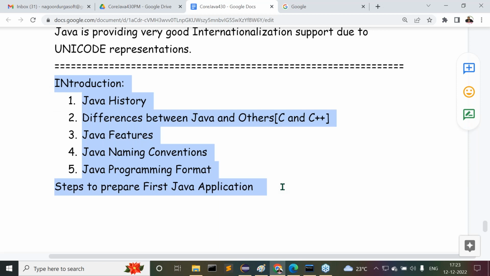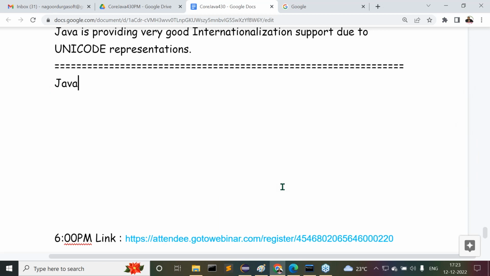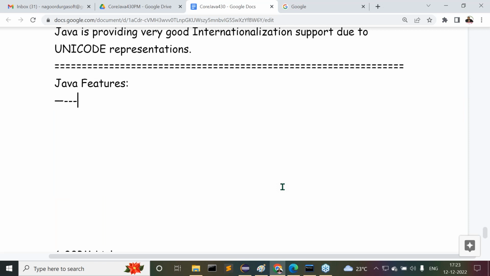Now let's move on to the topic, guys. The next topic is Java features. Observe carefully, guys. I'm asking one question to all of you. Now try to answer it.